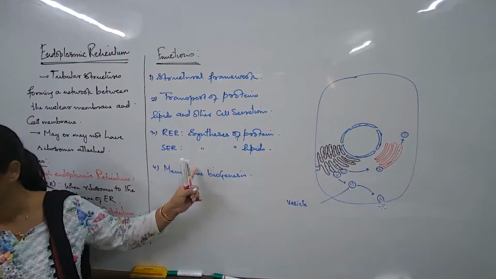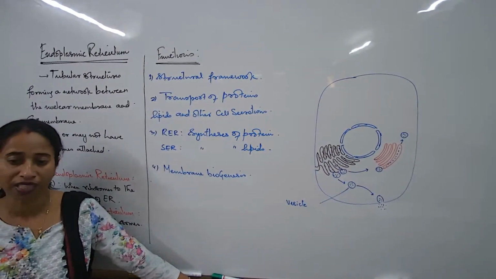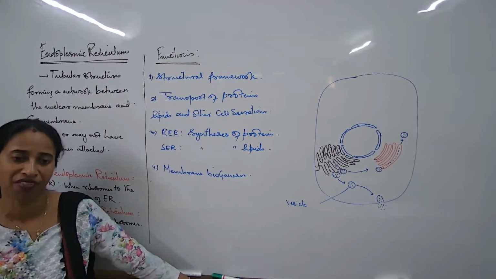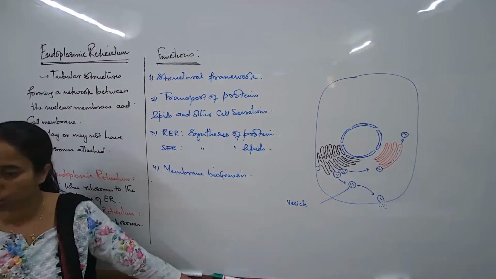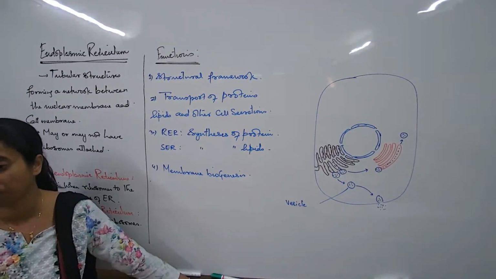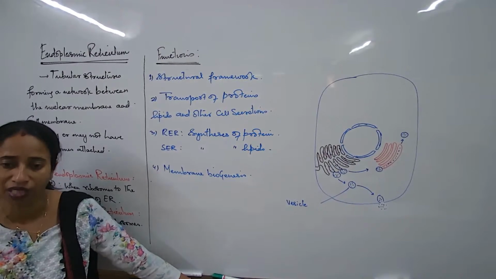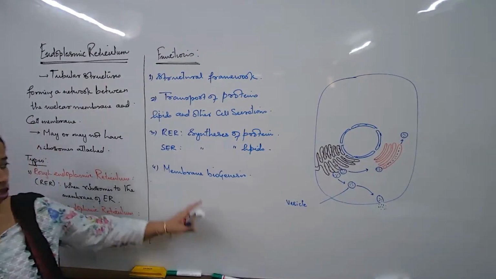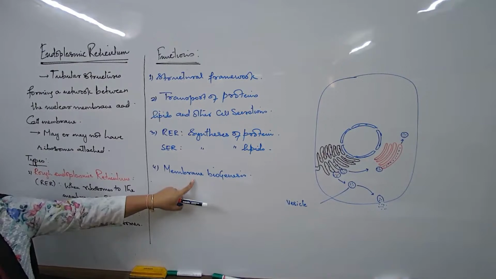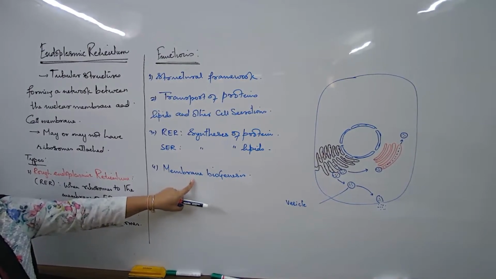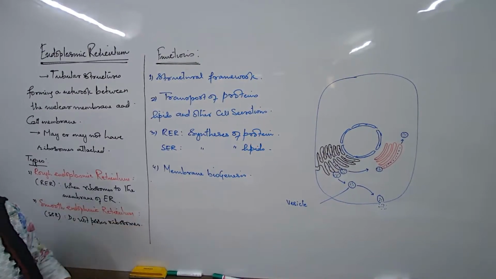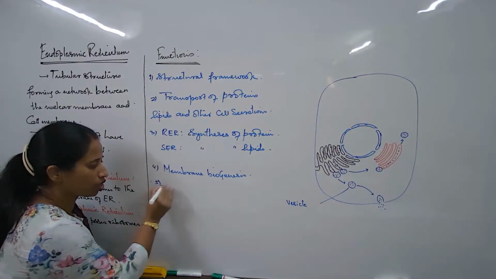So which organelle is producing the lipids and the proteins? The endoplasmic reticulum. So if in a cell the endoplasmic reticulum is very less, will that cell be effectively and fast able to show division? No, that cell will not be able to show division because the membranes are not getting formed. How can the new cells get formed? So formation of new membranes of a newly formed cell, that is called membrane biogenesis. And the last function is known as